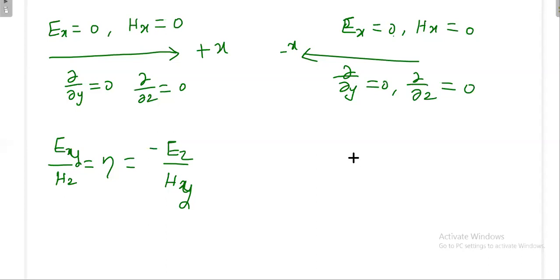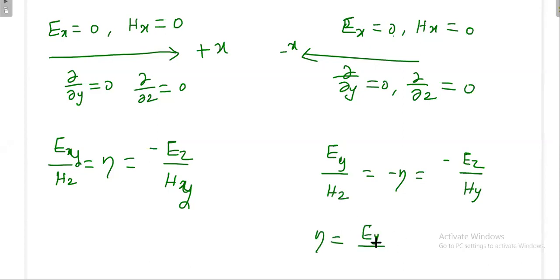Then very simply Ey divided by Hz is equal to eta, and minus Ez divided by Hy is equal to minus eta. Then slowly you apply this formula and verify whether this is also okay, or this is also okay, because if you modify mathematically, you will get all the three combinations.